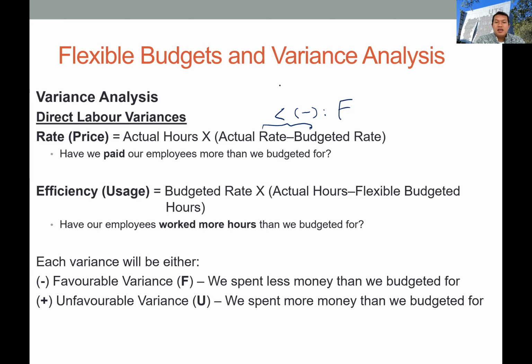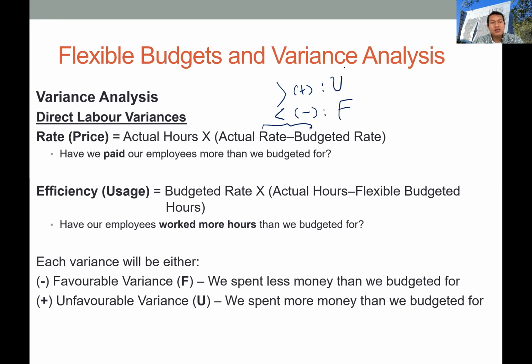And if they are paying a higher rate compared to the budget, you get a positive sign for this variance, but it simply means that the company has an unfavorable variance because they use more cash or more resources to pay their laborers.